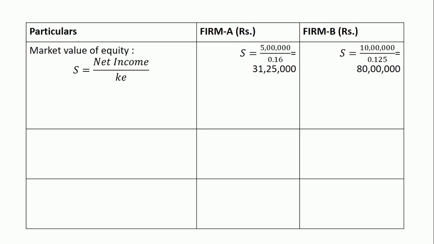Only Firm A has debt value, Firm B has no debt value. Market value of debt for Firm A 50 lakhs, Firm B 0. Therefore, the value of the firm is 81,25,000 for Firm A, 80 lakhs for Firm B.